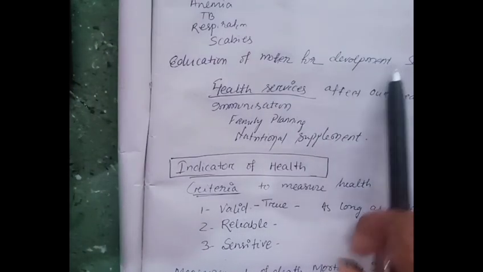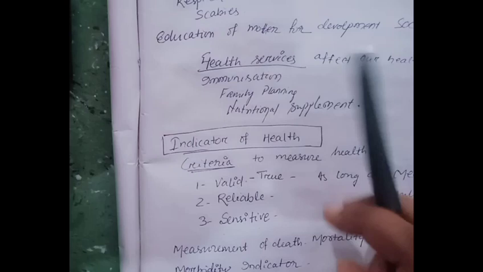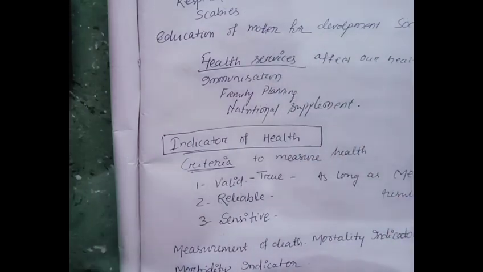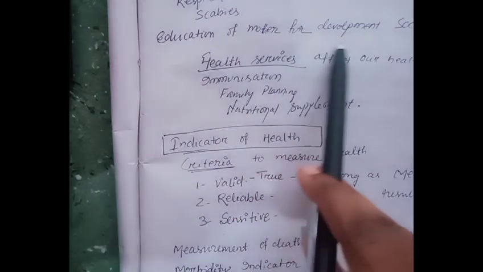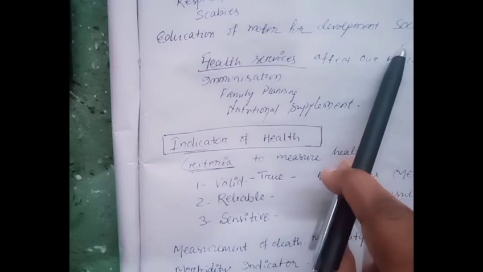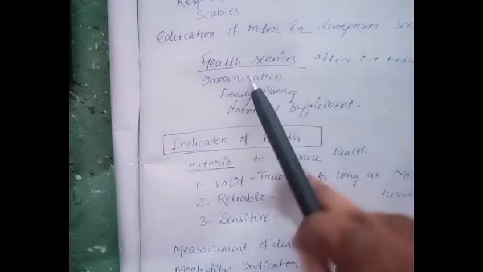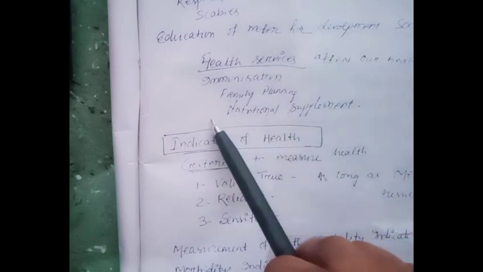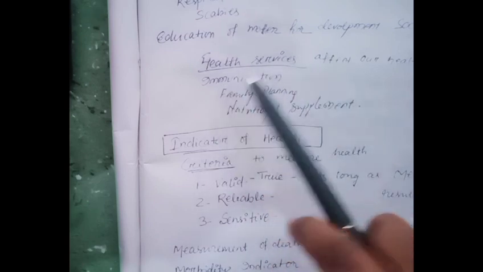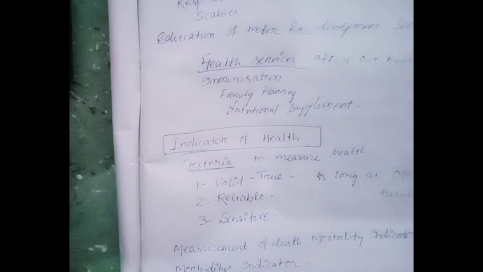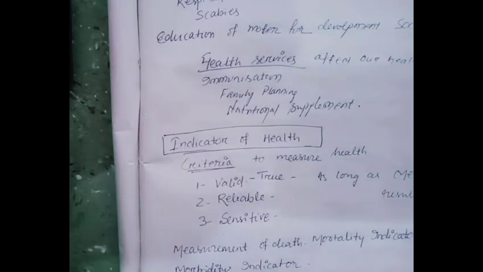Then education of the mother and development of services. These are the socio-economic determinants, like education of the mother for development of a society. Health services also affect our health, and this also comes under the determinants. Health services include immunization, family planning, and nutritional supplements.